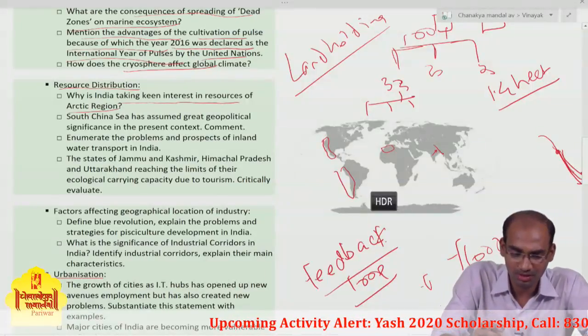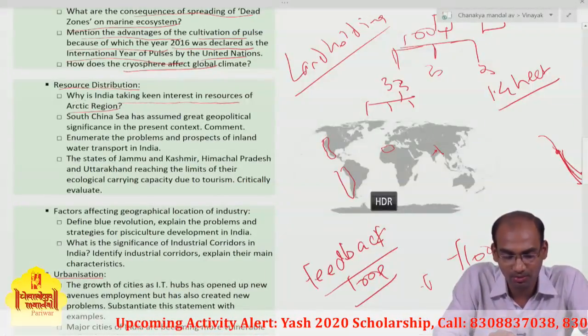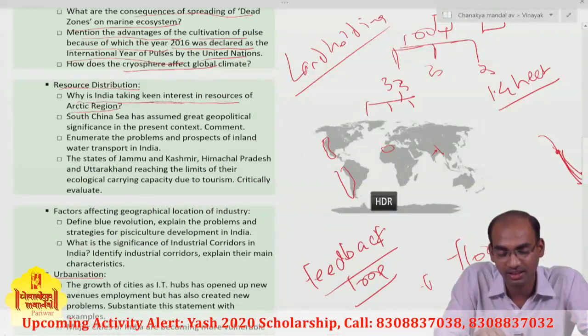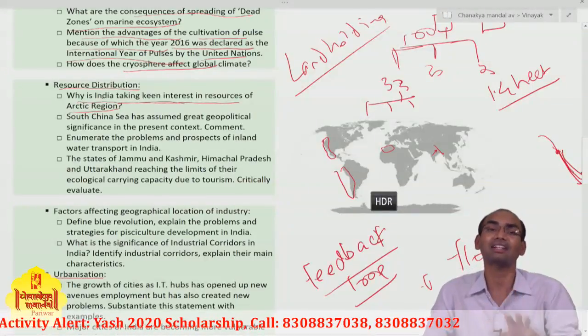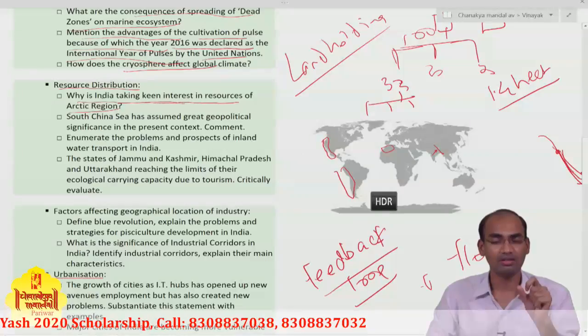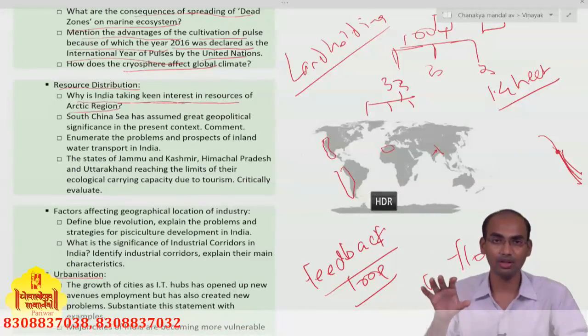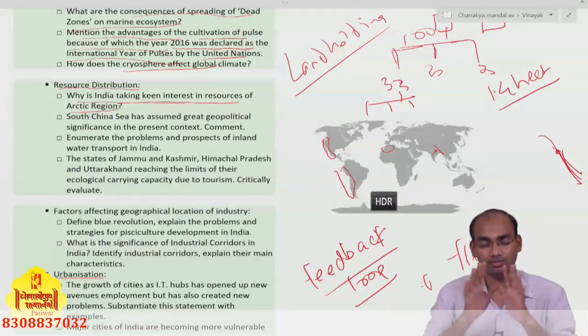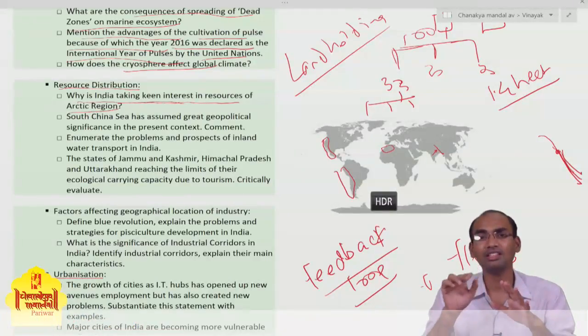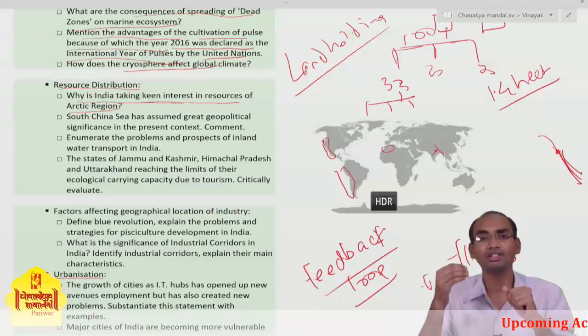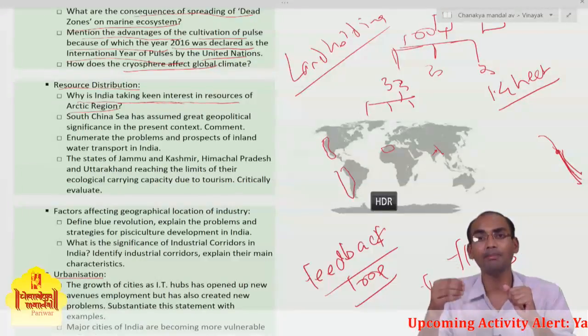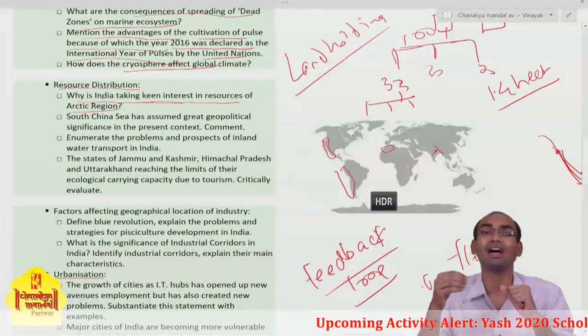Then we go to the next part. Next question: why is India taking keen interest in the resources of the Arctic region? This question is directly related to current affairs, because in 2013 India received the observer membership of the Arctic Council.